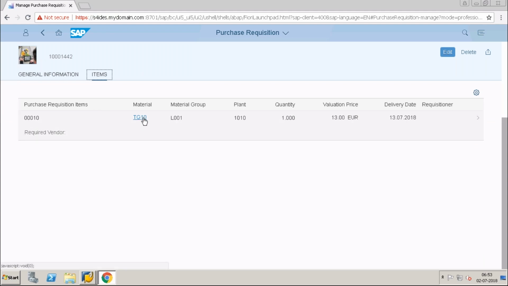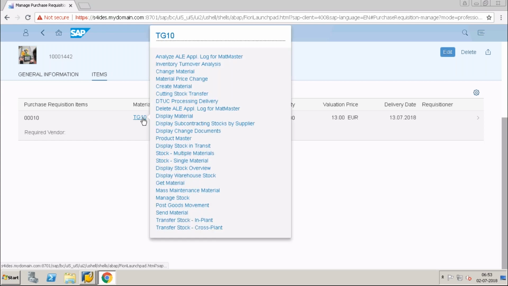If I click on the material, normally to see the stock information of the material I have to go to MMBE transactions, but here I can get the information right here. Somebody might ask why we are going to use the Fiori apps, why can't we use ME51N or 52N.